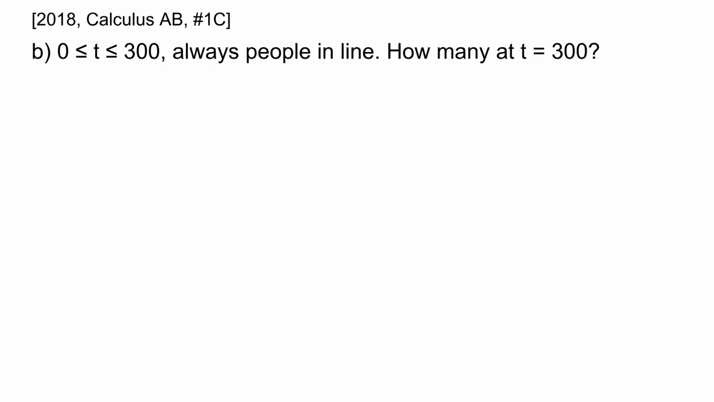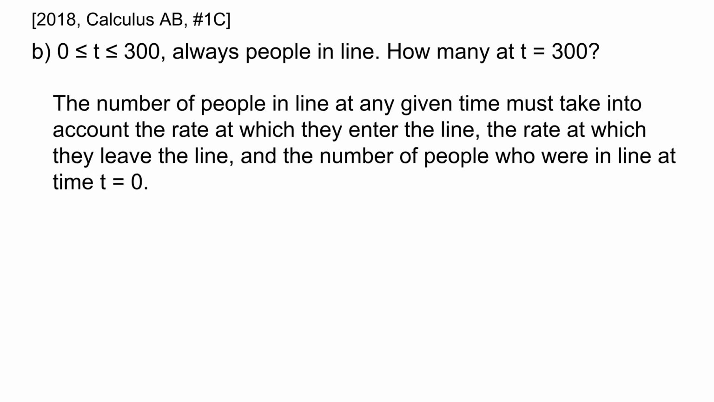In part B of this question, we are told that on the interval from 0 to 300 seconds, there are always people in line. And then we are asked to calculate how many people are in line at t equals 300 seconds. The number of people in line at any given time must take into account the rate at which people enter the line, the rate at which people leave the line, and the number of people who are in line at time t equals 0.